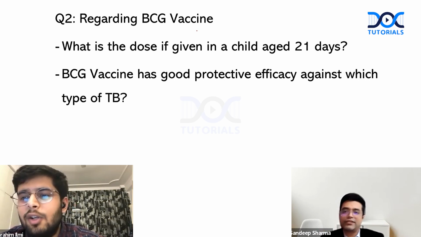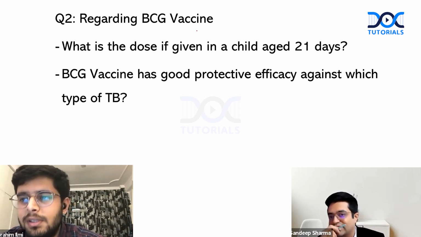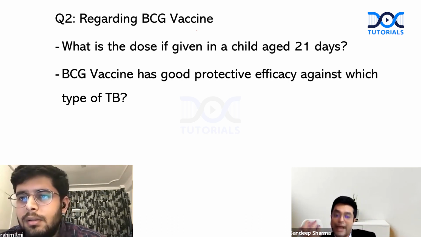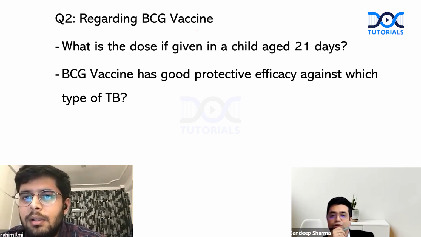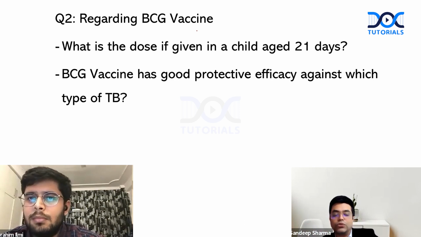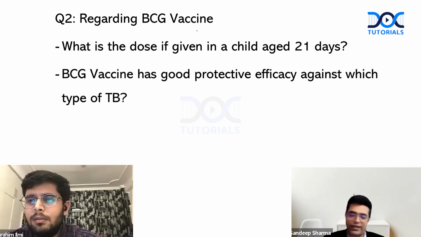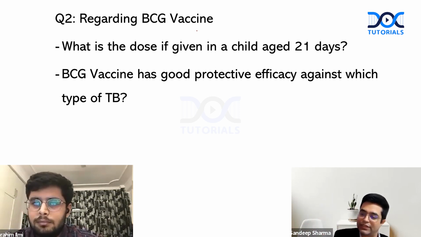And BCG vaccine does not have efficacy against just pulmonary tuberculosis. There is up to 80% efficacy against the severe form of tuberculosis. No, the question is asking which types it has good protective efficacy against. It does not have good efficacy against some types. It has proven efficacy against certain types. So you have to name the conditions where there is good protective efficacy. You still have 30 seconds to go. TB meningitis. Disseminated in severe TB. Correct. Excellent. So you get +10 on this as well.